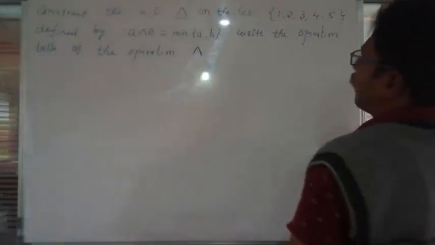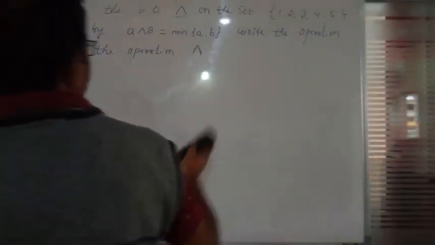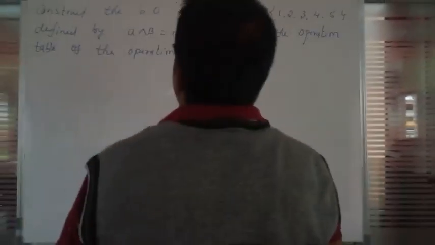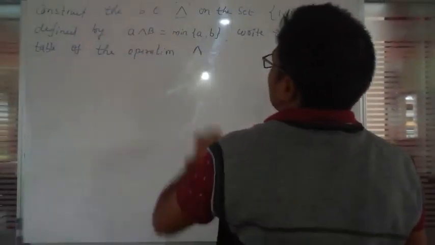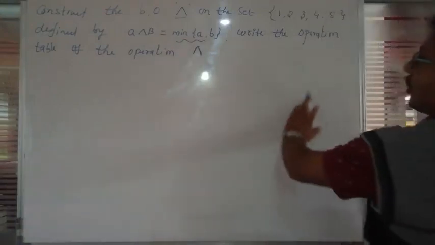That means construct the binary operation wedge on the set {1, 2, 3, 4, 5} defined by A wedge B, which is also one type of operation: the minimum of A, B. Write the operation table of the operation wedge.